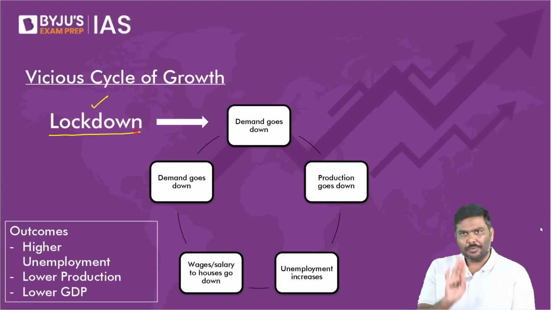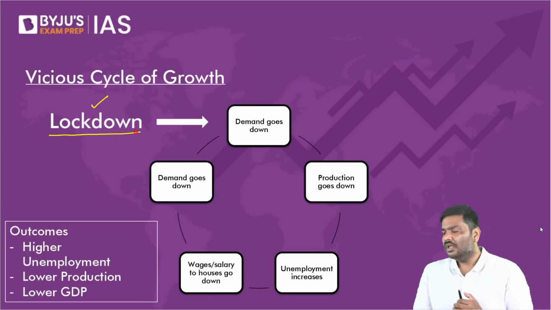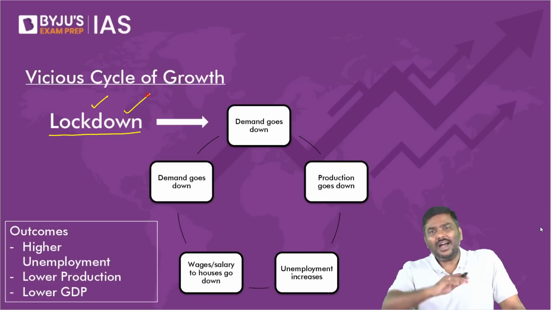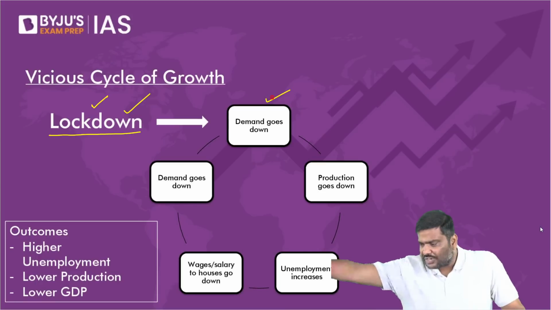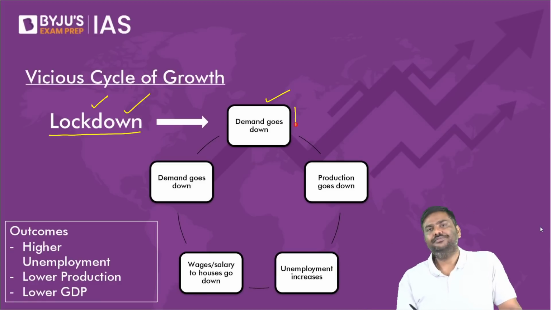The government of India, a couple of years ago, in 2020, imposed a lockdown in the Indian economy. All of you remember that? Did you experience a lockdown imposed by the government of India? Now, when the government imposes a lockdown, you are not allowed to go outside, not allowed to travel, not allowed to go shopping. What will happen to the demand? Demand in the market will go down.